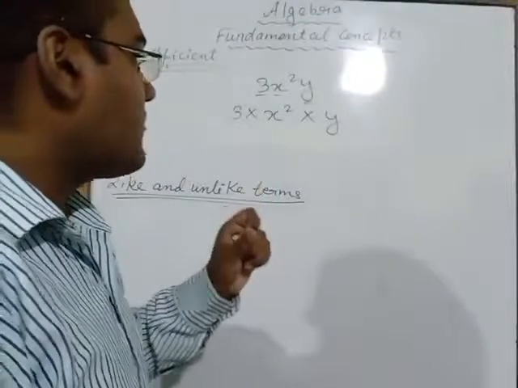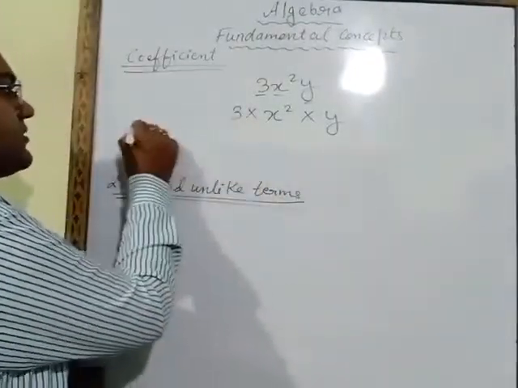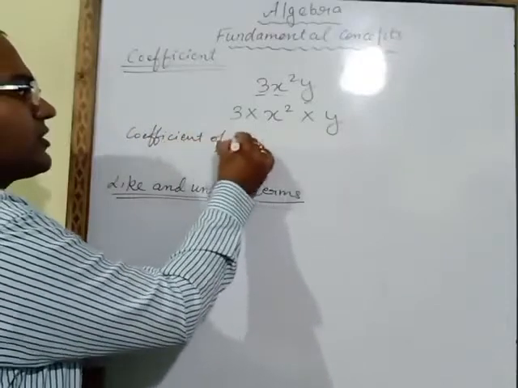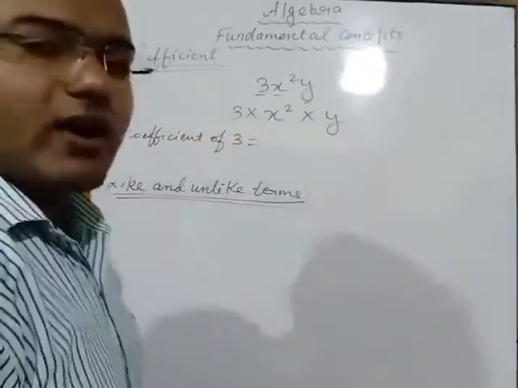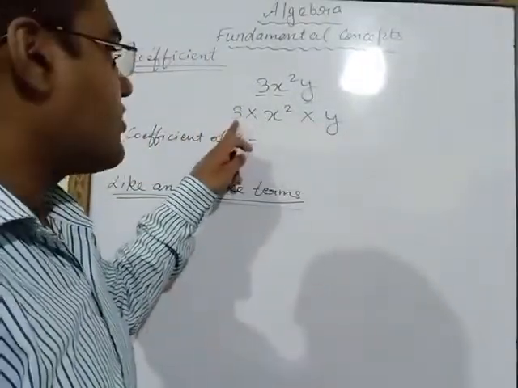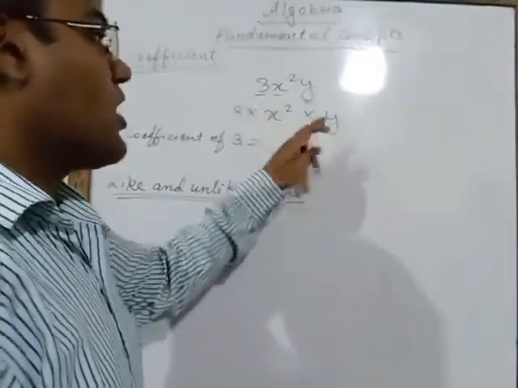Now if I want to write the coefficient of 3, that means you have to write the remaining factors instead of 3. We will leave this 3. Coefficient of 3 means x square y.